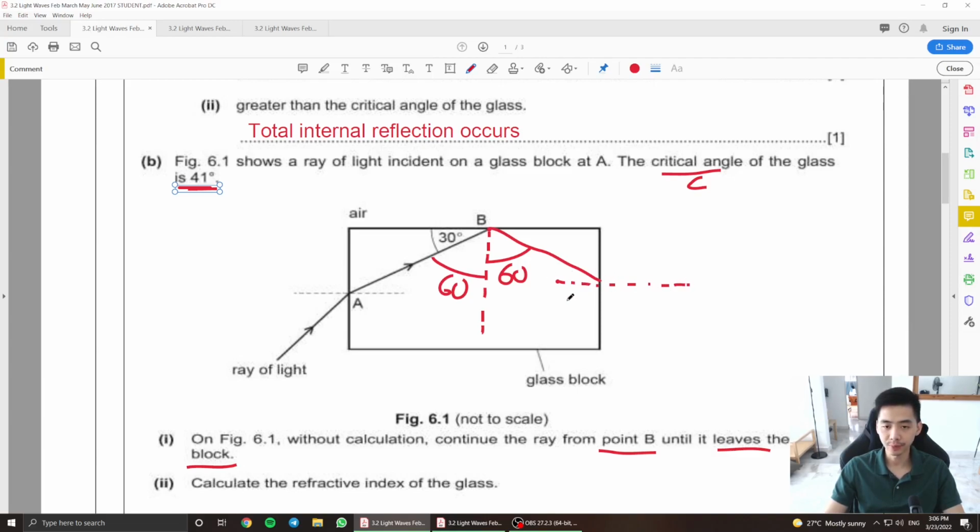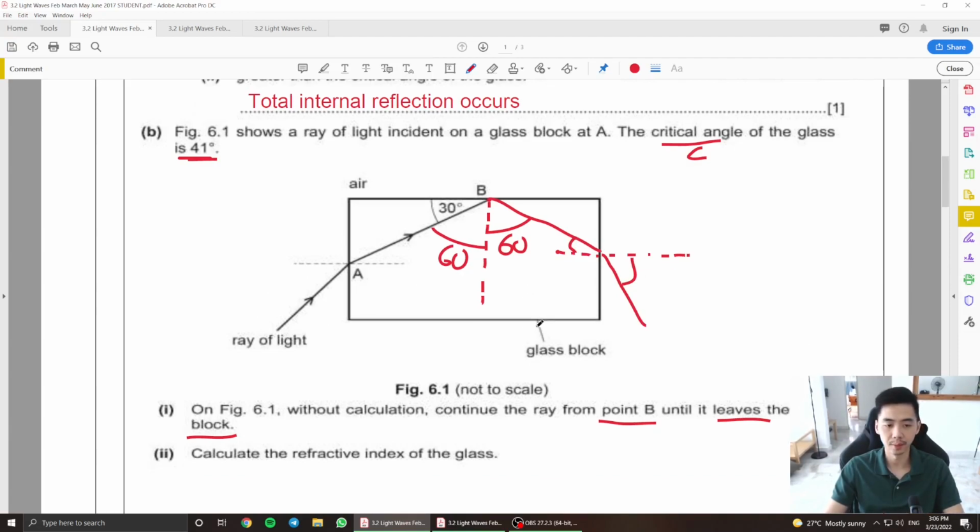Then once you have that, you're supposed to draw your normal here. And since it is going from glass into air, right, from more dense into less dense, it's supposed to bend away from the normal. Yeah? It's supposed to bend away from the normal, meaning to say this angle here must be greater than this angle here, which is essentially a mirror image of this thing here, right?